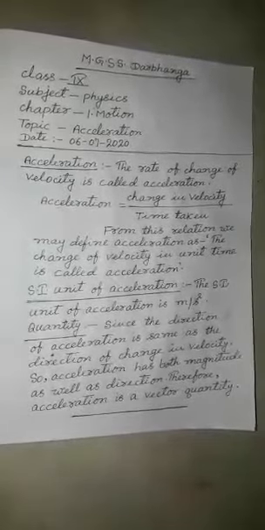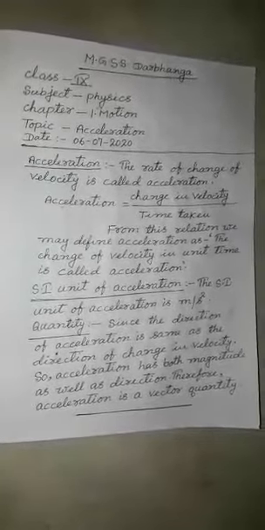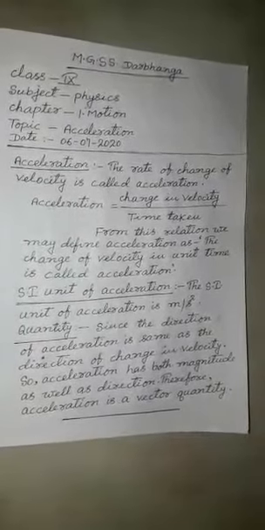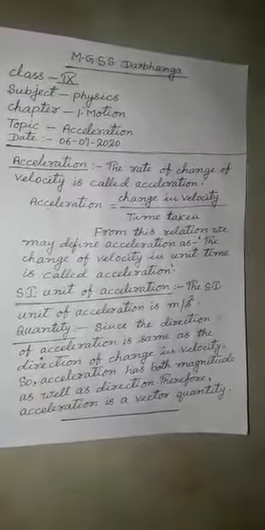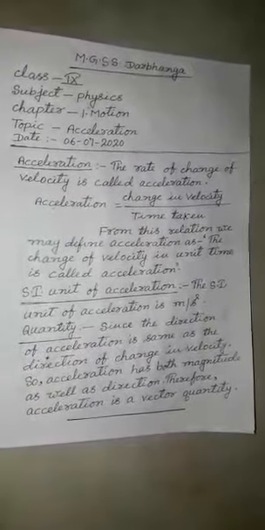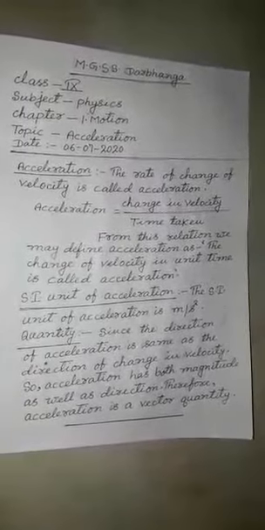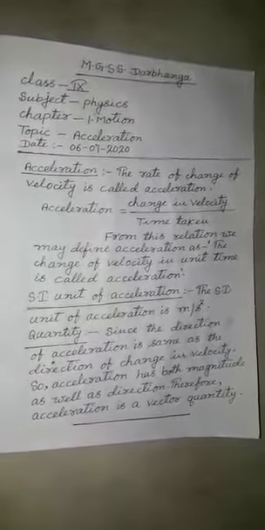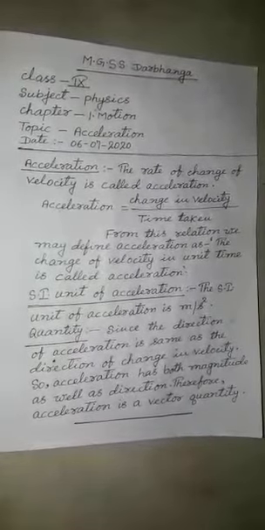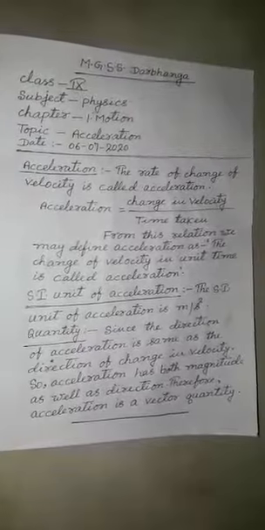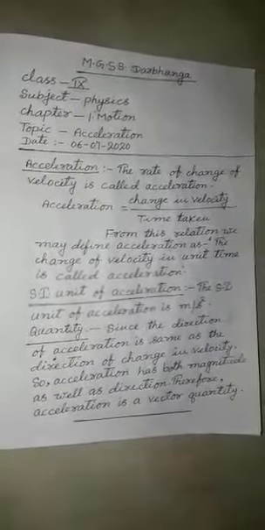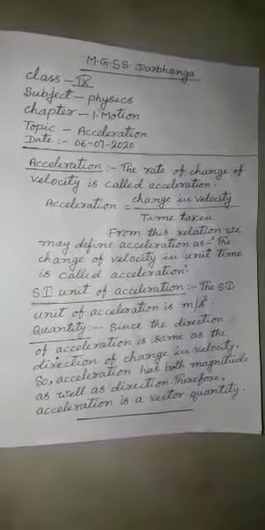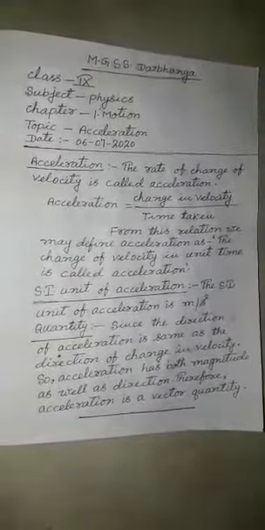Generally we remember the SI unit of acceleration is meter per second square. How? Use the relation acceleration equal to change in velocity by time taken. You will find the SI unit of acceleration, that is meter per second square. And since acceleration is rate of change of velocity, and velocity is a vector quantity, since it has magnitude and direction, therefore acceleration is also vector quantity, not a scalar.